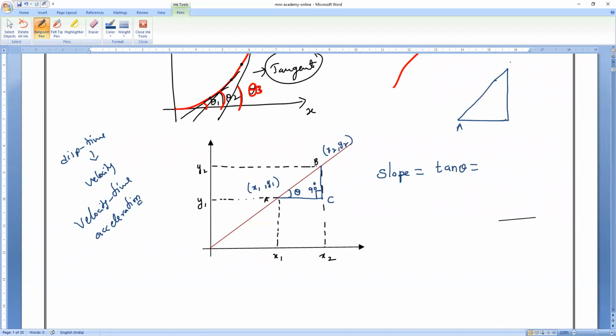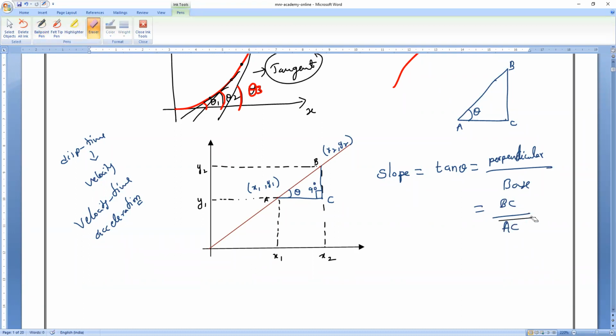This point is A, this point is B, and this point is C. Can you tell me what is tan theta? You studied in class 10. BC by AC. BC by AC means perpendicular divided by base. Is it right or wrong? Yes, sir. Can you tell me what is perpendicular? BC is the perpendicular, divided by AC. AC is the base.